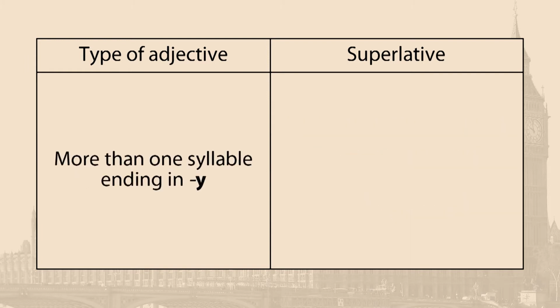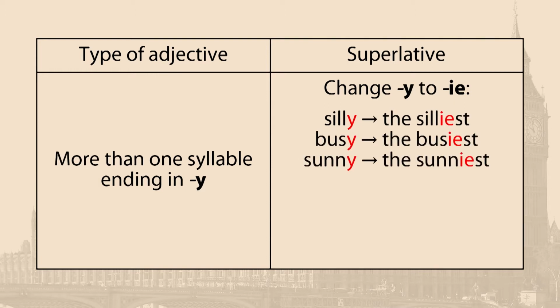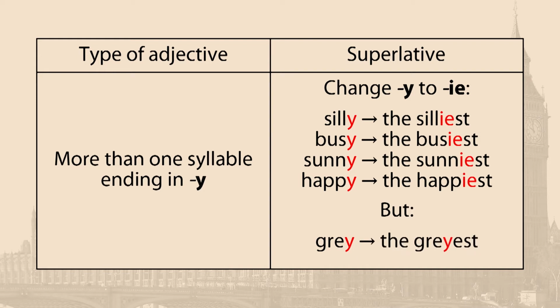With adjectives that have more than one syllable ending in y, we change y to i. For example, silly, the silliest. Busy, the busiest. Sunny, the sunniest. Happy, the happiest. But, gray, the grayest.